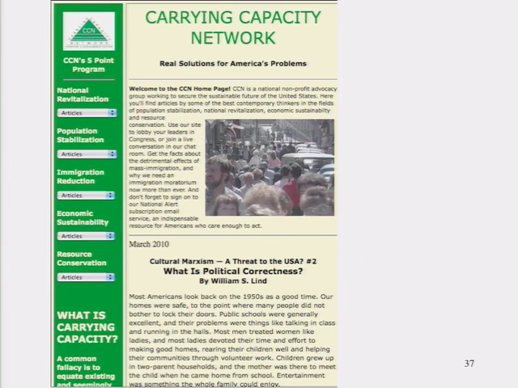Most Americans look back on the 50s as a good time. Our homes were safe to the point where many people did not lock their doors. Public schools were excellent. Most men treated women like ladies, and most ladies devoted their time and effort to making good homes, raising their children well, and helping their communities through volunteer work.